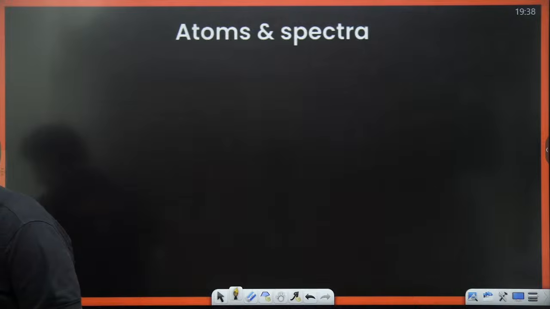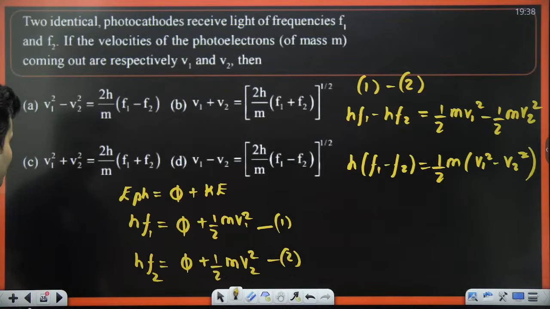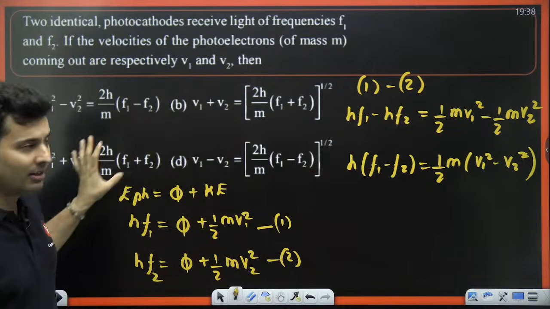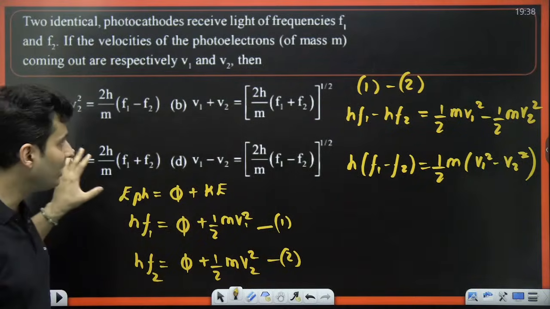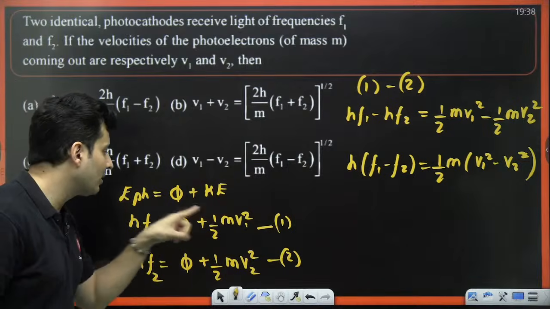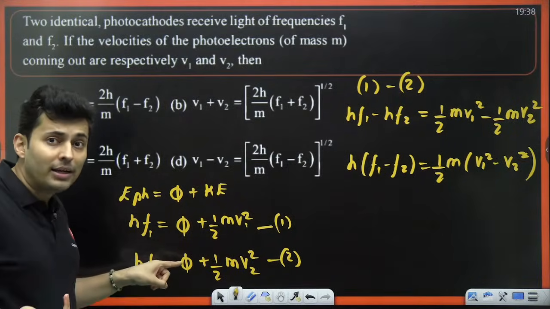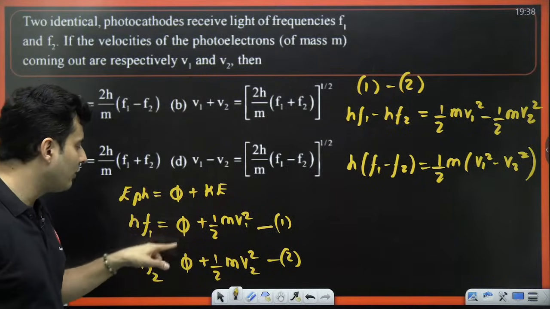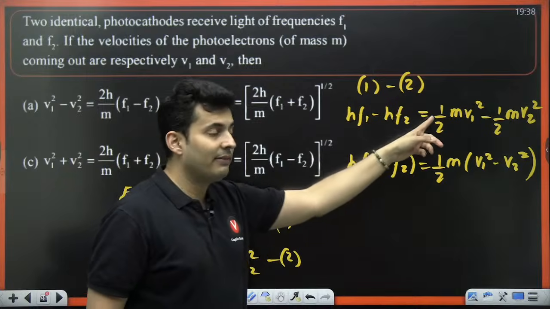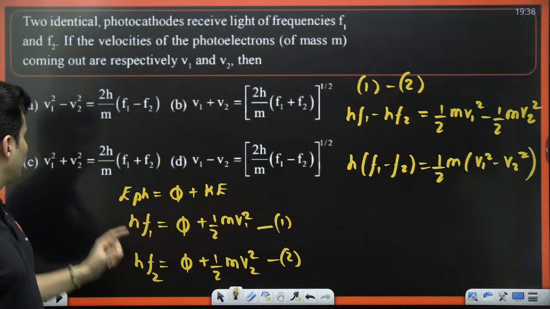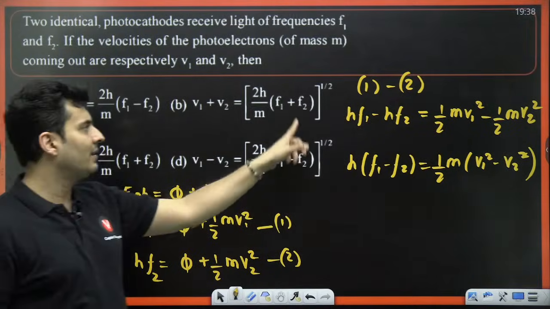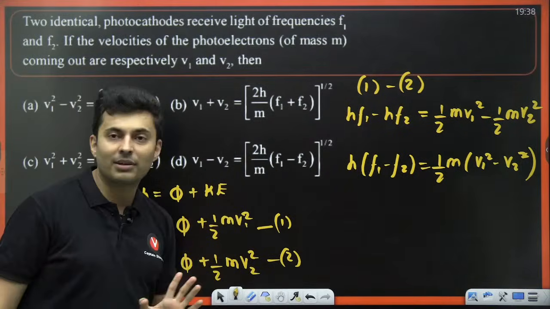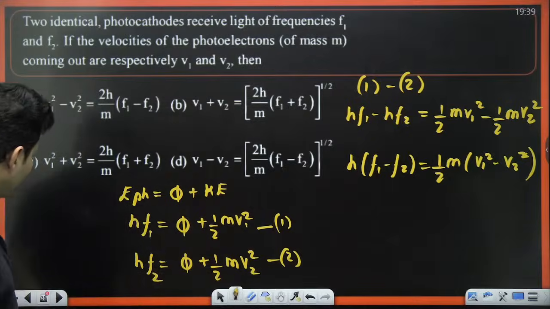Ready? Why did I subtract, Manchula? Think about it. Look at the options carefully. Do you see the work function term anywhere? No. But in the photoelectric equation, we get work function. I don't want it. I want to get rid of it. So what is the best way? You subtract these two equations. So phi minus phi is 0. So that's why phi does not come. F1 and F2 are there, V1 and V2 are there. That's the reason why I subtracted. Got it? Okay, very nice.